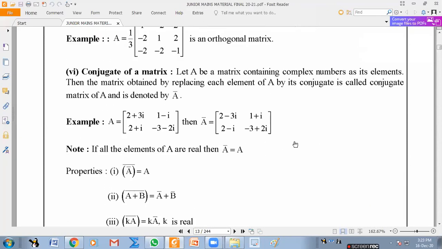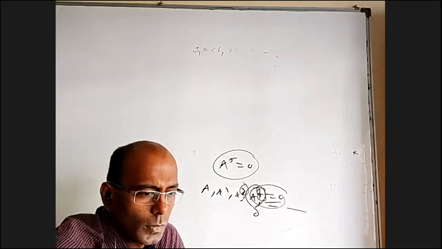This is related to complex numbers here. Anyway, tomorrow I can give some idea and we'll continue tomorrow. Is it okay? Yes.